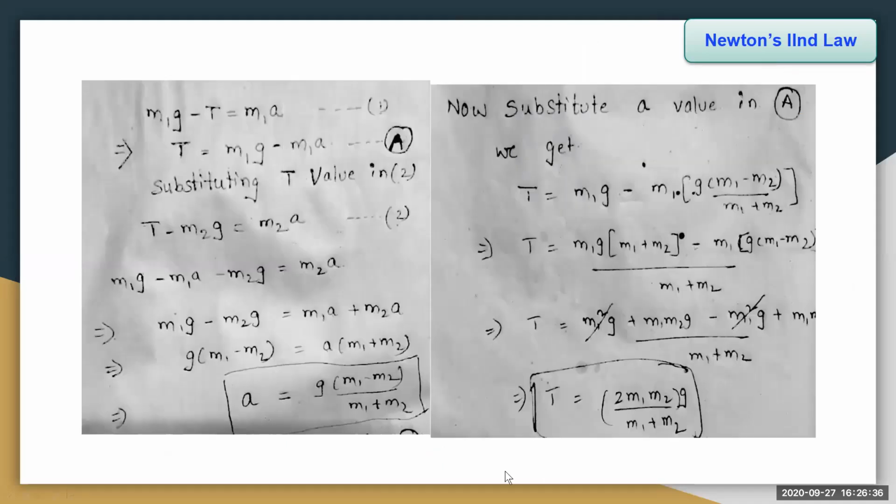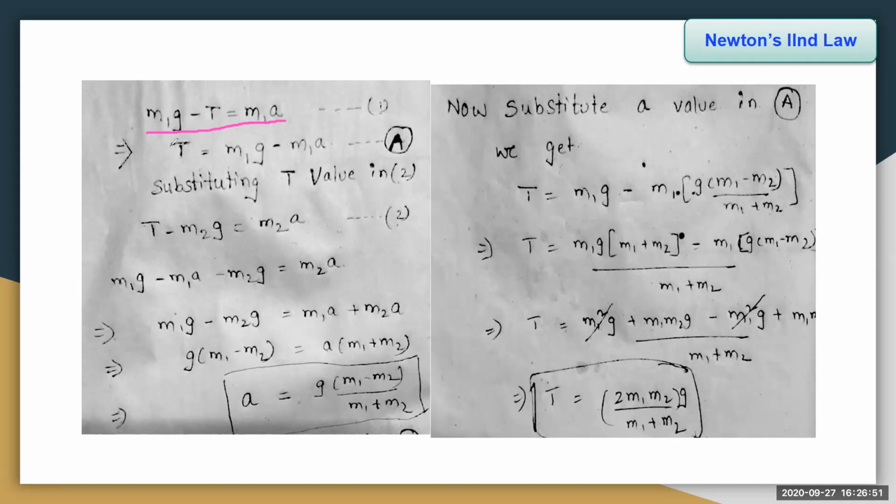Now with these calculations, m1g minus T is equal to m1a, which is the first equation. Now we take T to the right side and m1a to the left side.